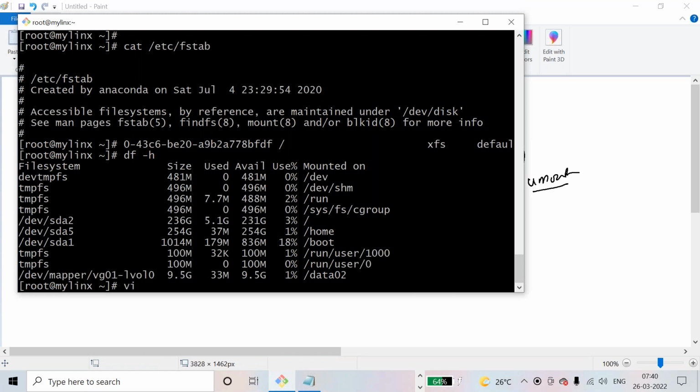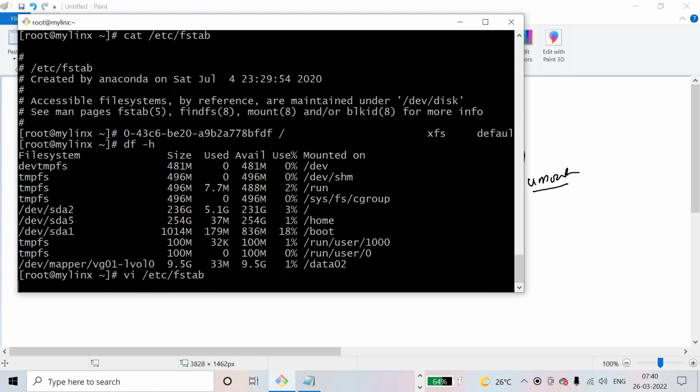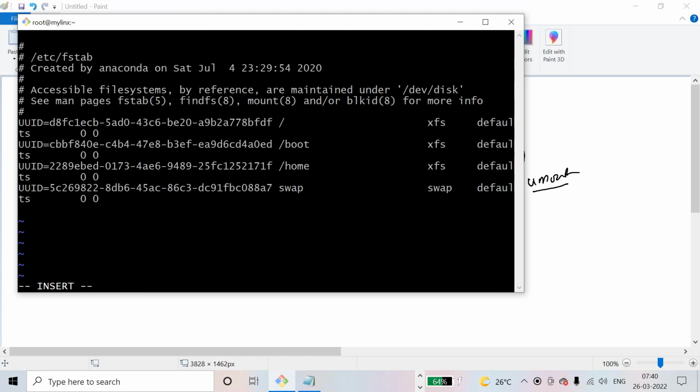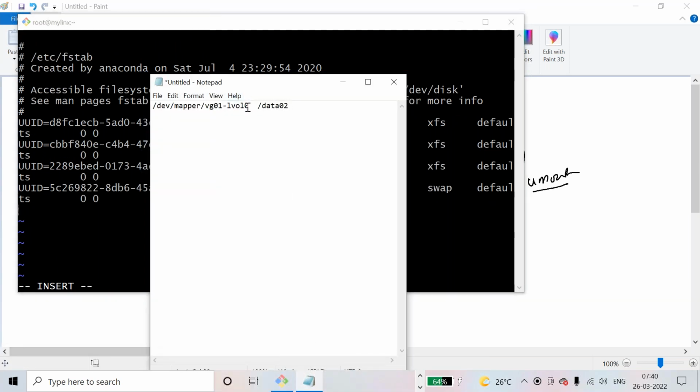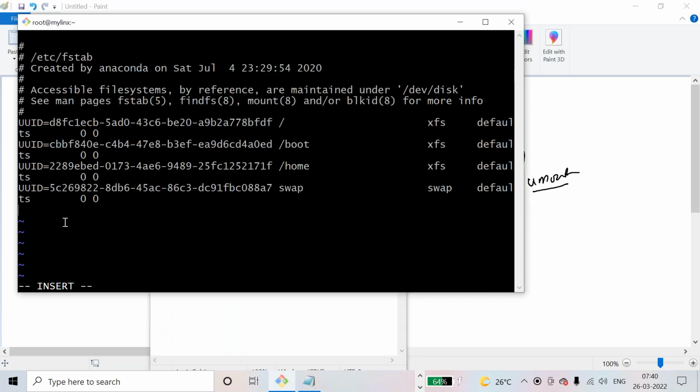vi /etc/fstab. Escape, o to insert into the next line. So my first thing is: on what device it needs to be mounted. This is called the device to mount.